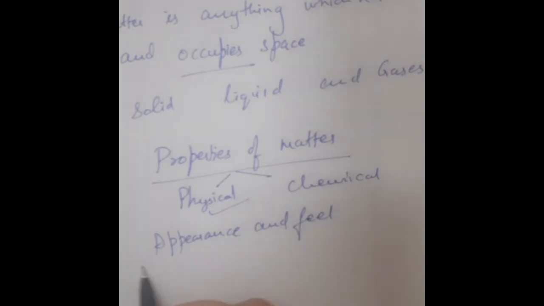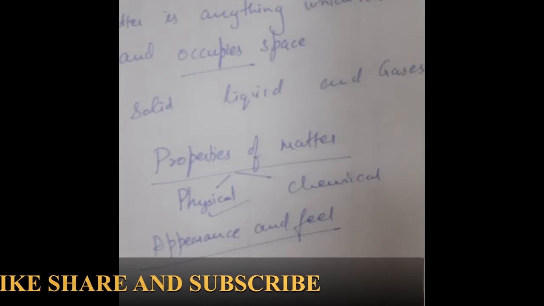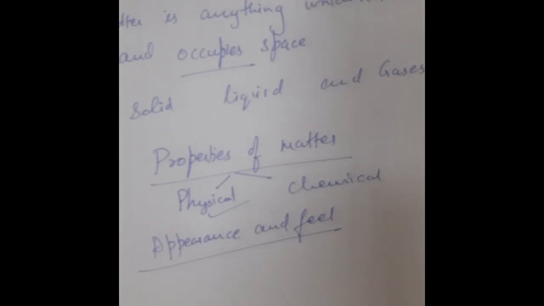The first physical property which we are going to study is appearance and feel. Materials are known to differ from one another in terms of their appearance. हम ज़्यादातर materials को उनकी appearance देख के ही classify करते हैं, जैसे कि ये soft है, ये hard है, ये rough है, ये smooth है, ये तो shining है. So these are the physical properties of the material.